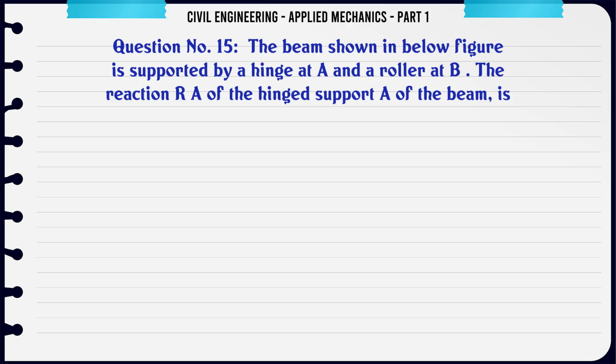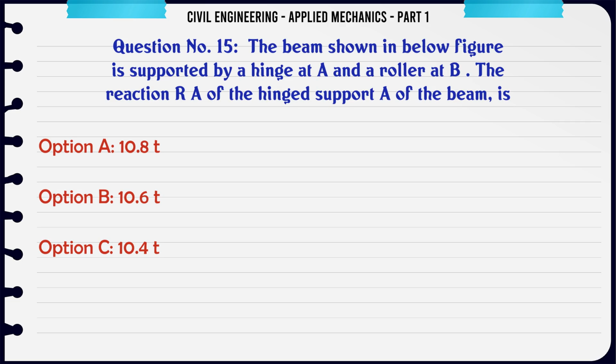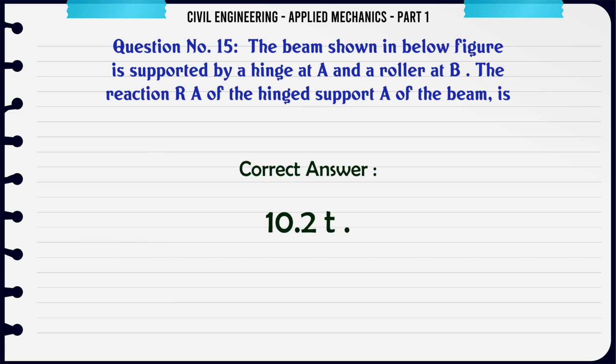The beam shown in the figure below is supported by a hinge at A and a roller at B. The reaction Ra of the hinged support A of the beam is: A. 10.8 T, B. 10.6 T, C. 10.4 T, D. 10.2 T. The correct answer is 10.2 T.